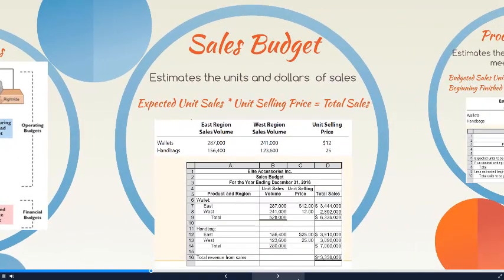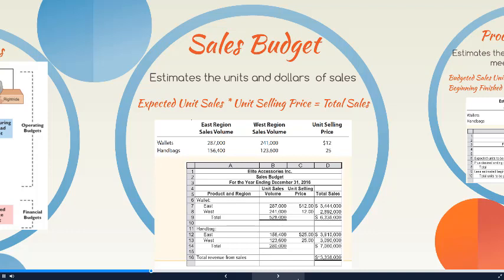The sales budget estimates the quantity of sales we are going to have. This will also tell us what kind of cash receipts we will expect to have during each particular month or period. To get to our sales budget, you would just take your expected sales volume times your sales price, and it's going to tell us how much we expect to receive in revenue for that period or time frame.